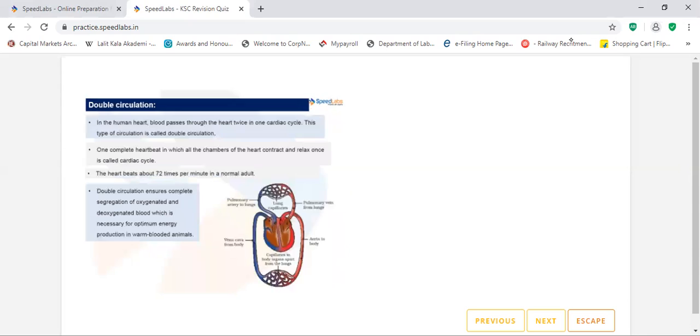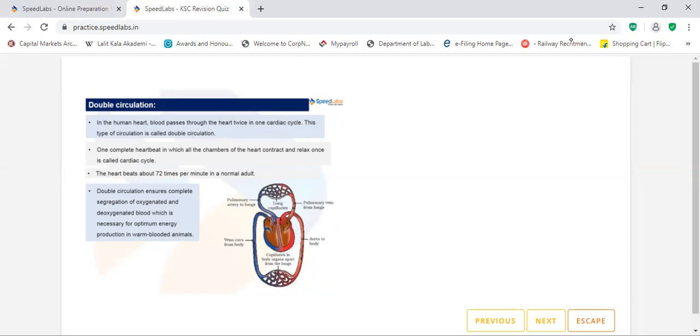See in these slides, you can see double circulation. In the human heart, blood passes through the heart twice in one cardiac cycle. This type of circulation is called what? Double circulation, as we discussed in the previous slides. One complete heartbeat in which all the chambers of the heart contract and relax once is called a cardiac cycle. And the heart beats about 72 times per minute in a normal adult. How much is the heart rate? 72 times per minute in a normal adult.